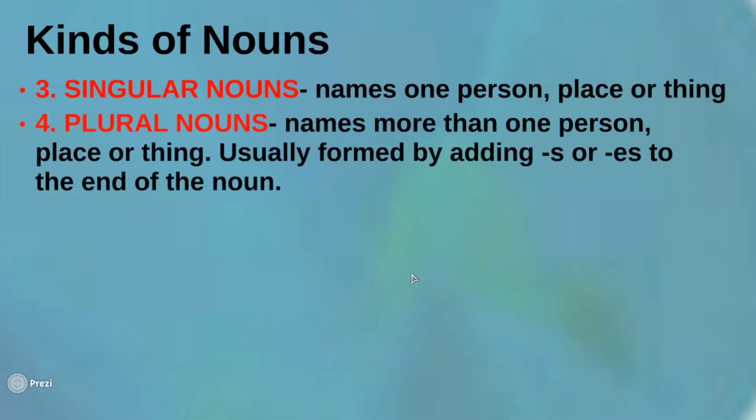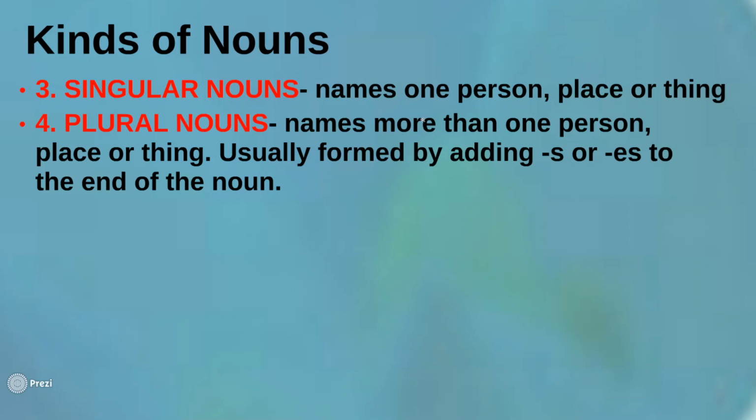So we go to the 3rd and the 4th. We have singular nouns. They name one person, place, or thing. If there's only one place, one person, or one thing, we call it a singular noun. For example, one book, we say book. Candle for one candle. Pen for one pen.